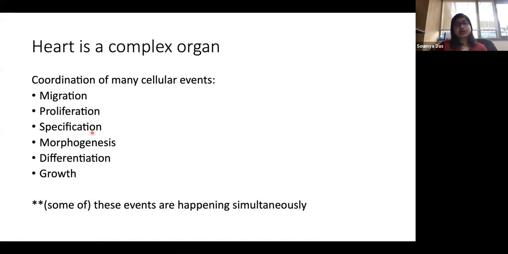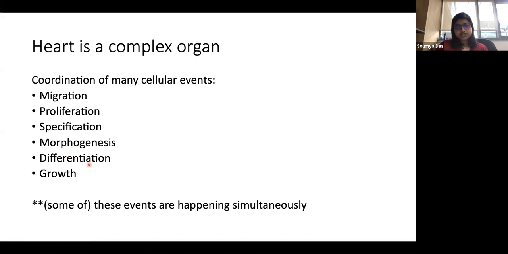That process is called specification. Morphogenesis, meaning there is change in structure, morphological appearance of the organ. I think this is very cool, and I'll show you a little video about how the heart changes or undergoes morphogenesis as time goes by.